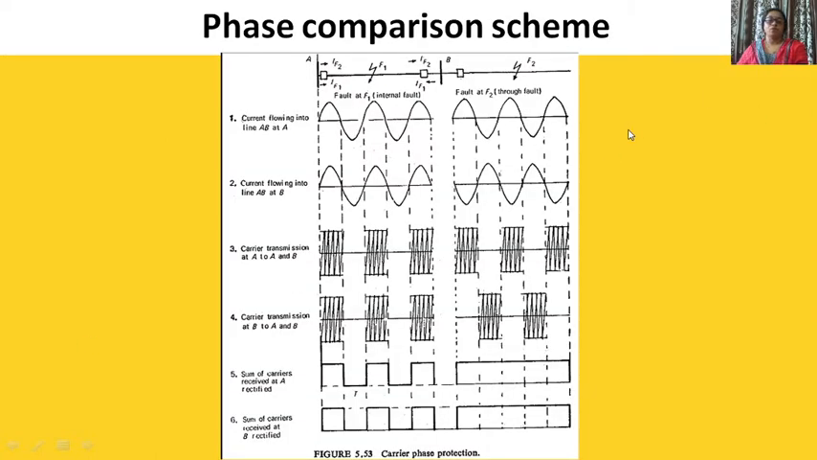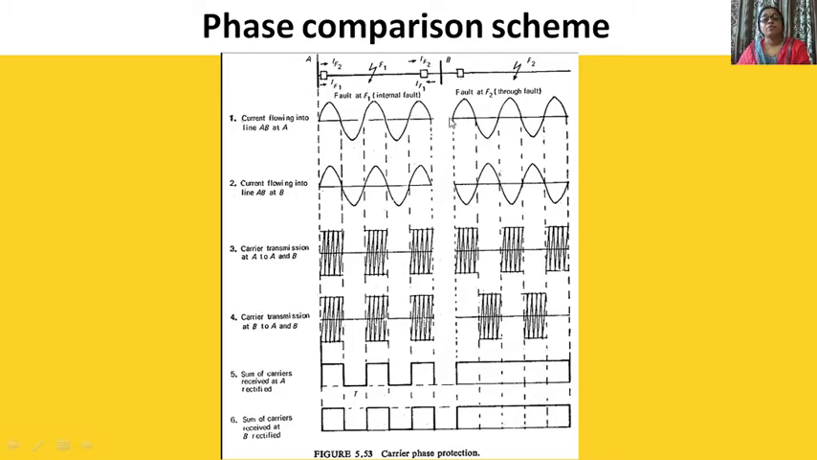Okay, now we'll see how the phase comparison scheme works. Here we'll consider two sections. We'll consider fault F1 as an internal fault, while fault F2 is an external fault or through fault. Consider the current flowing into the line AB at A. Current is flowing like this for an internal fault, so you can show it like this, or it will be like this.